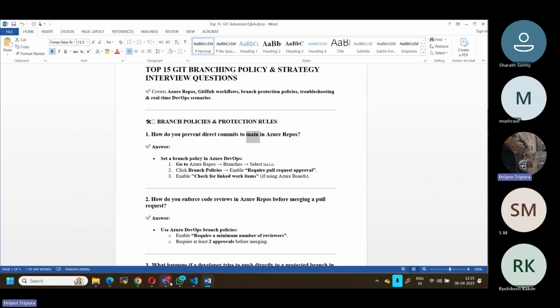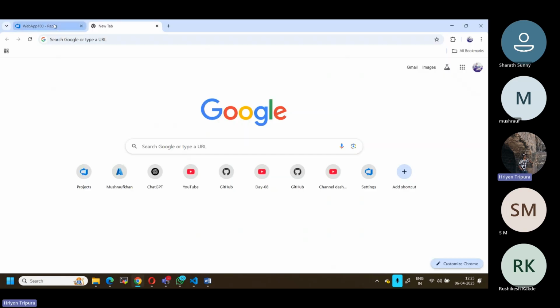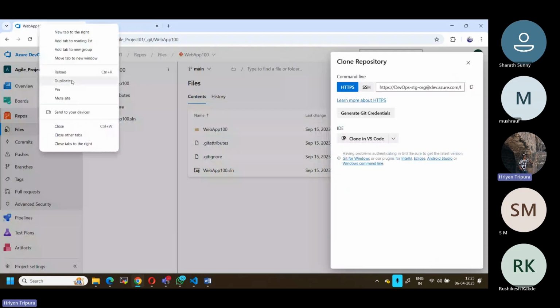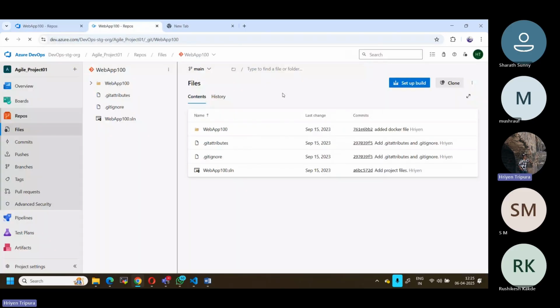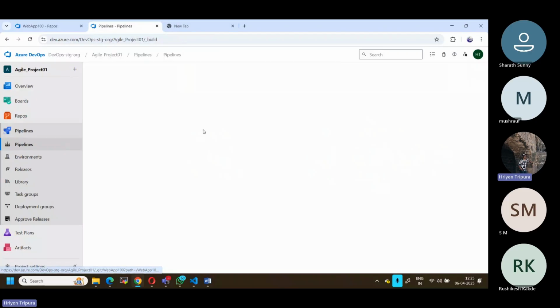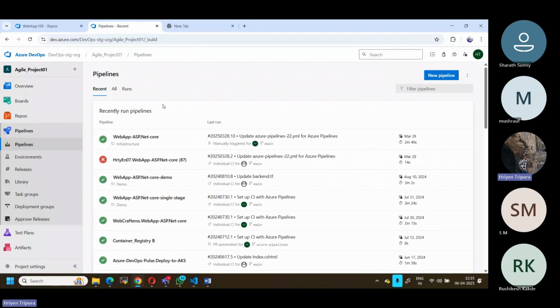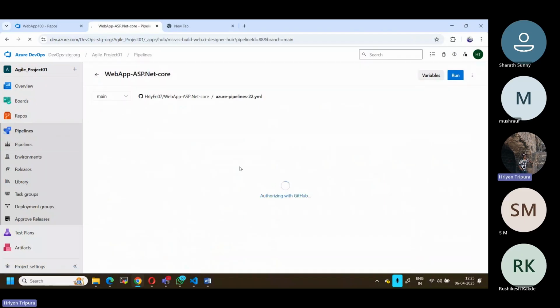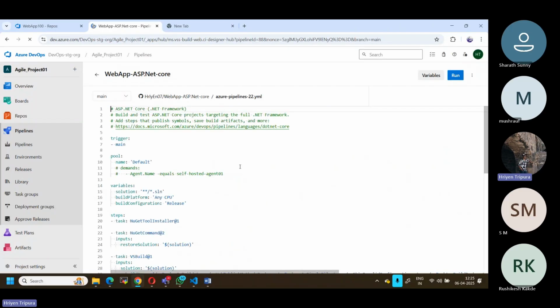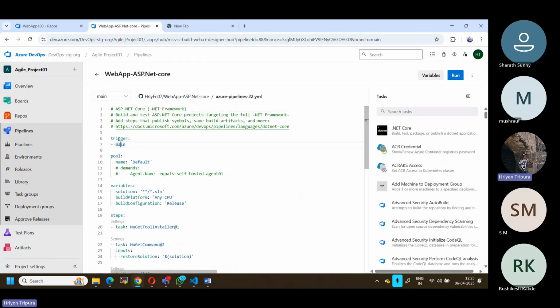Let me show you better. I'll open one more tab. If you go to the pipeline and click edit, you can ignore the code for now and focus on the trigger. The trigger is main, though it can have multiple branch names, say a dev branch also.